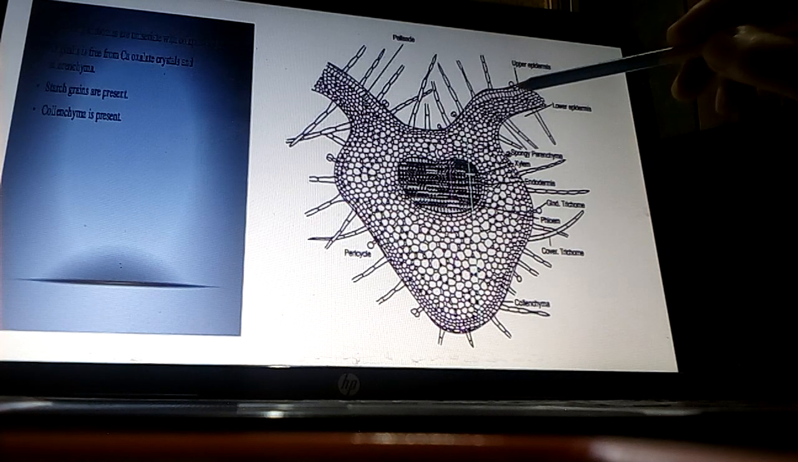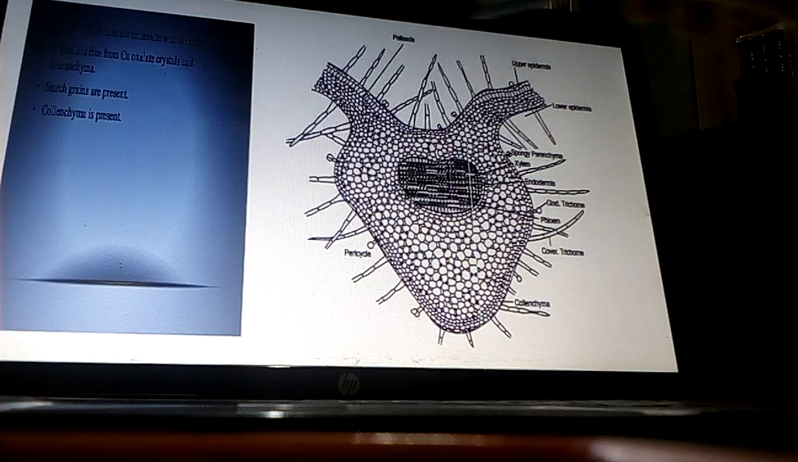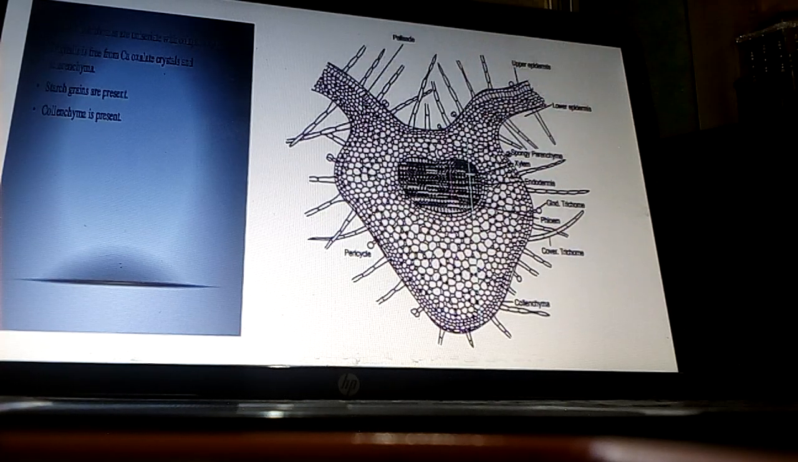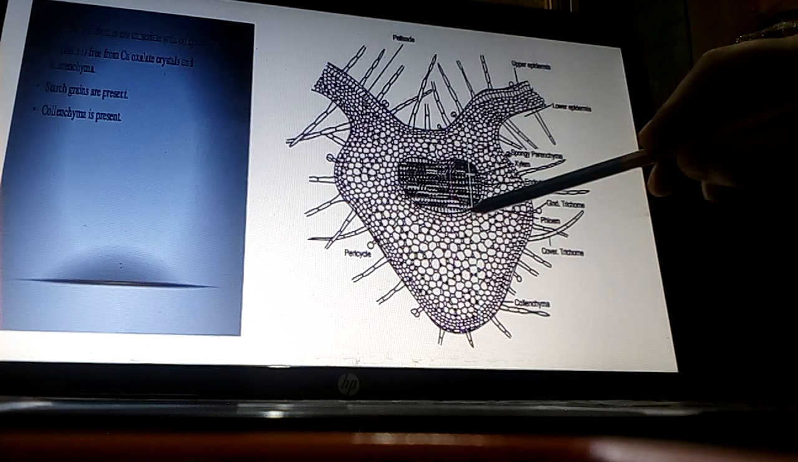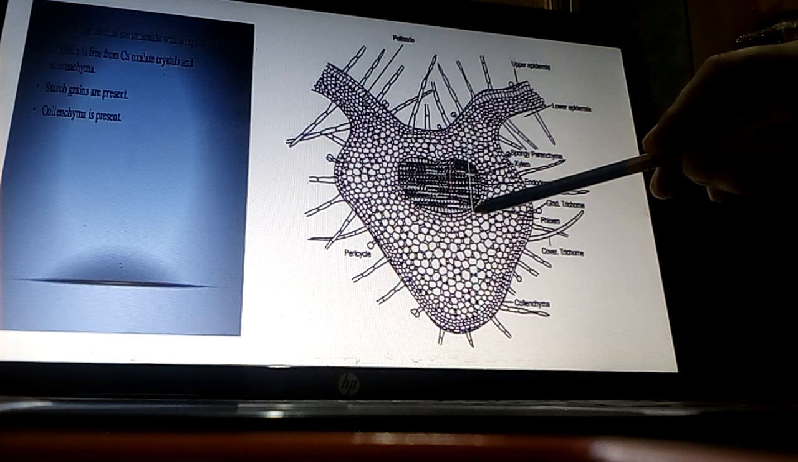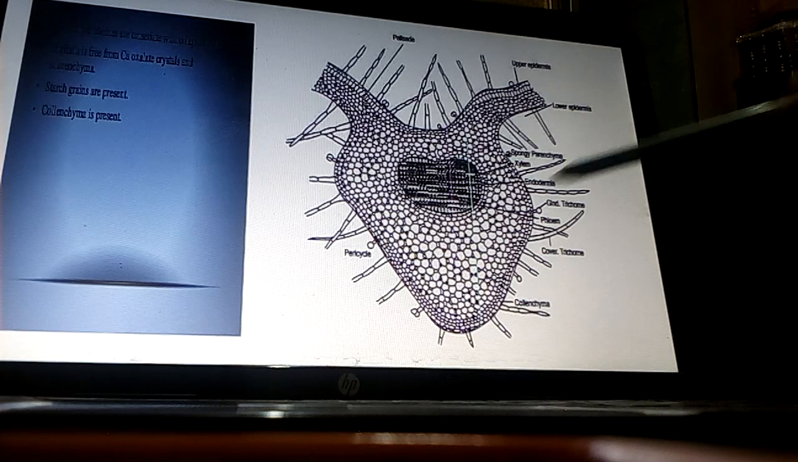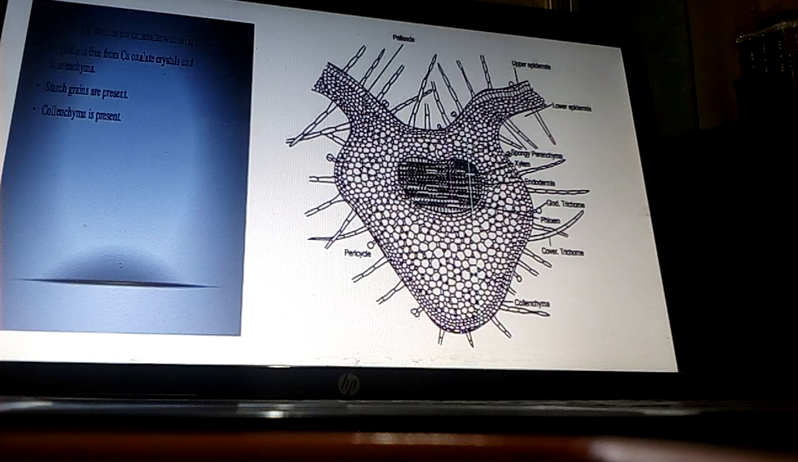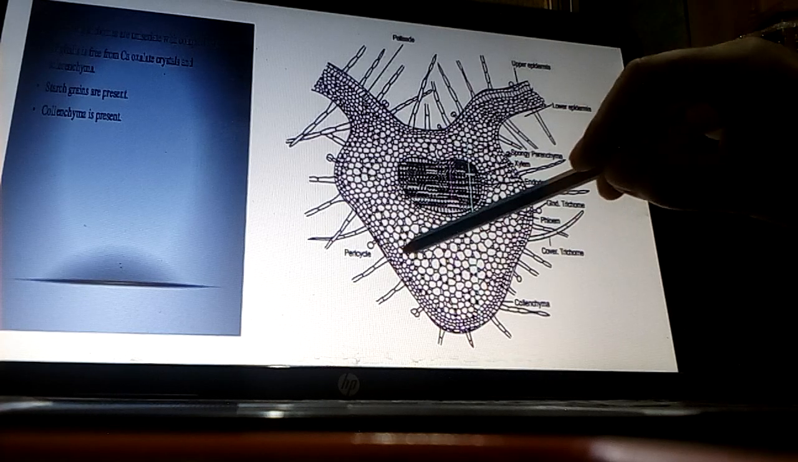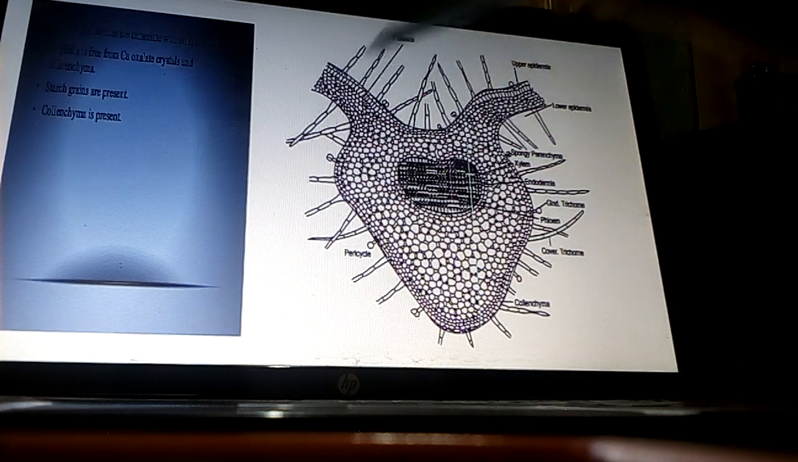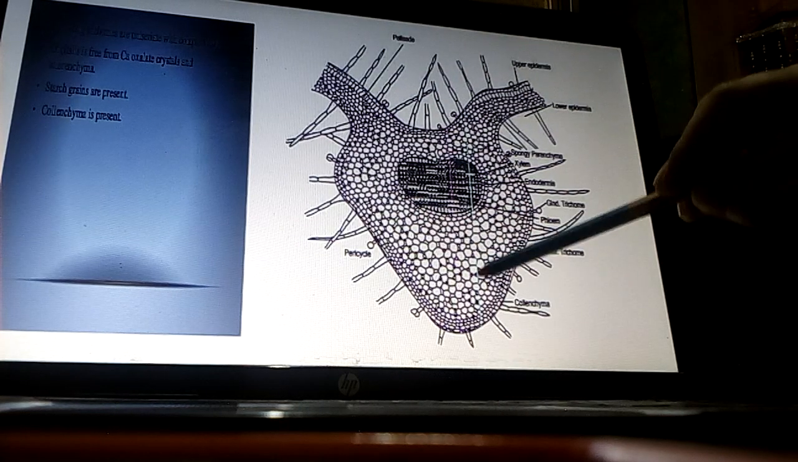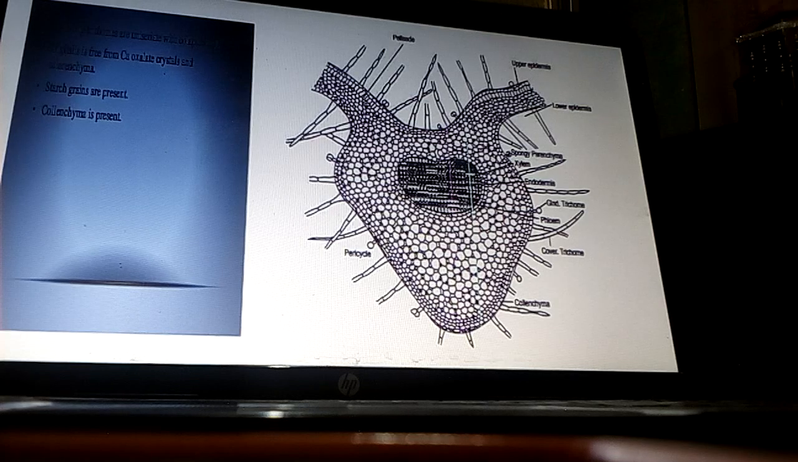Now the upper epidermis is made up of collenchymatous cells, and the lower epidermis is also made up of collenchymatous cells. The pericyclic cells are also made up of collenchymatous cells, whereas sclerenchymatous cells as well as calcium oxalate crystals are absent in the leaf, whereas a large number of starch grains you can find here, they are present in the endodermis region. This is the endodermis region and the large number of starch grains are present here.